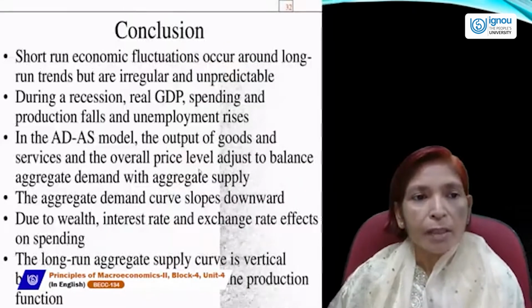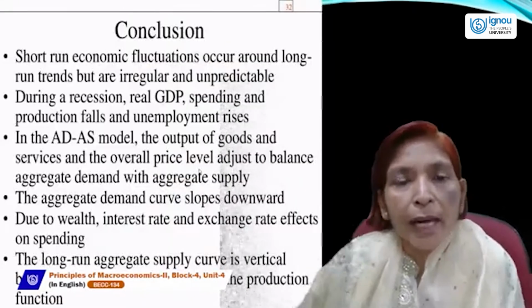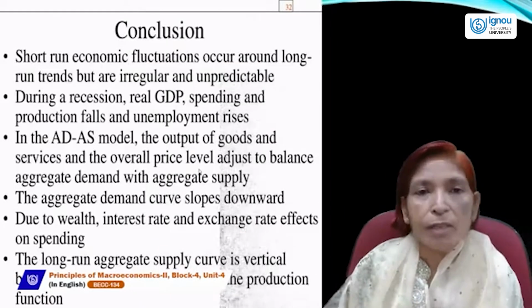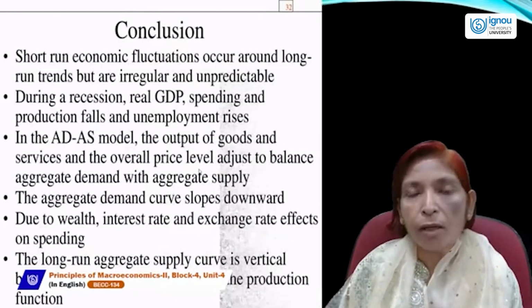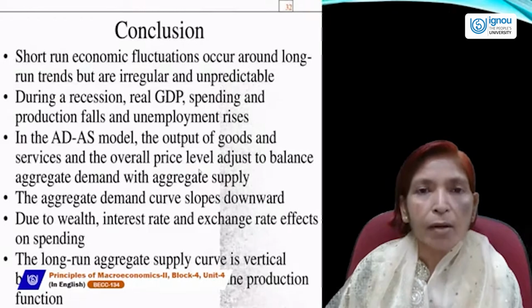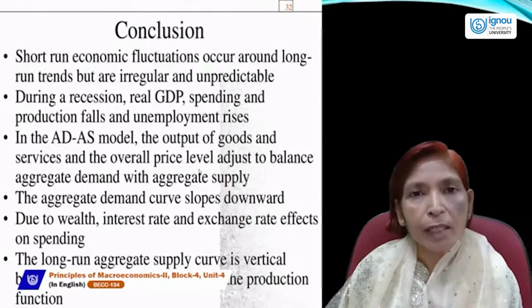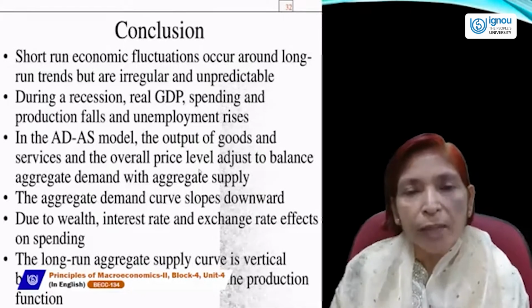So, in conclusion, today we have discussed the aggregate demand and aggregate supply model, which is very important to determine short run macroeconomic equilibrium and long run macroeconomic equilibrium. And the long run aggregate supply curve is always vertical due to the assumption of full employment.